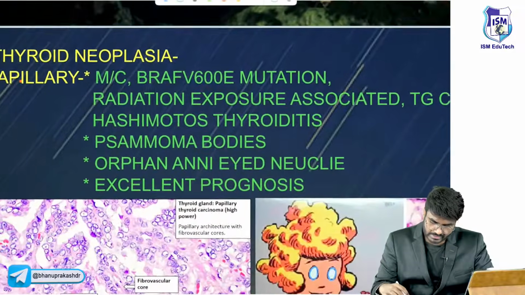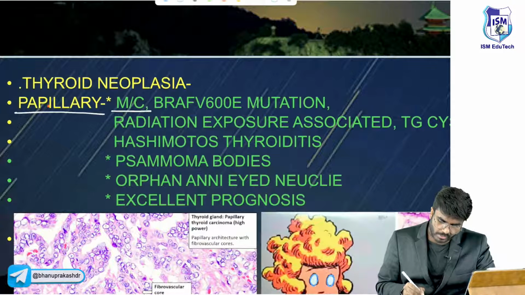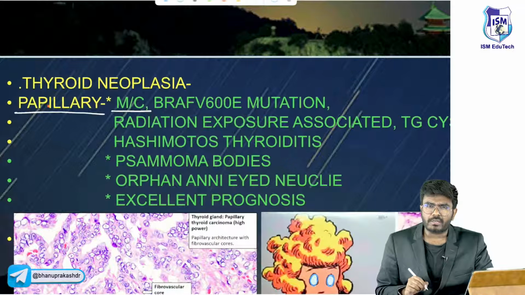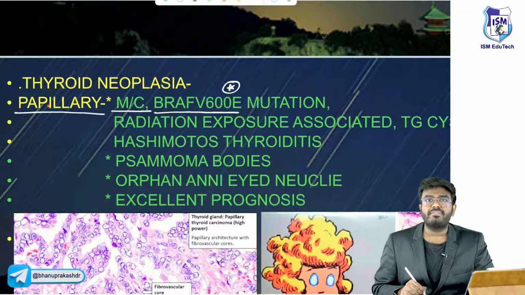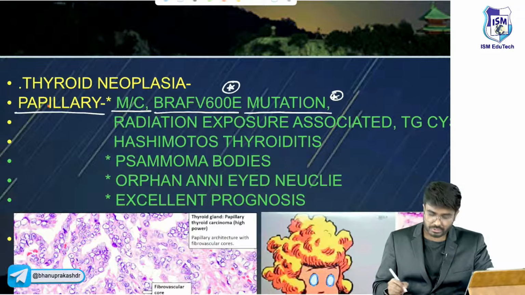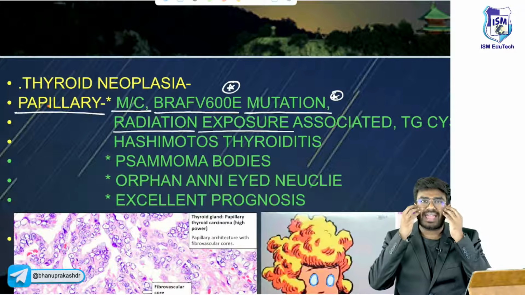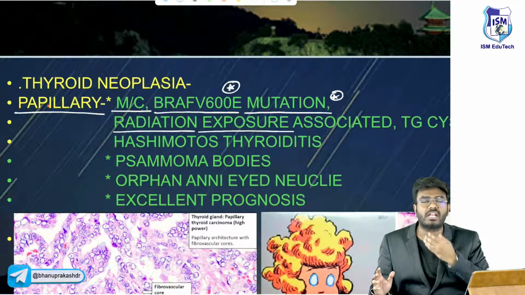Without any further delay, let's begin papillary carcinoma. The first type, the most common. Why? Because of RAS gene mutation? No. Because of GNAS mutation? No. It is because of BRAF V600E gene mutation. BRAF V600E gene mutation is going to cause thyroid neoplasia, associated with previous radiation exposure for the treatment of acne or for the treatment of some esophageal disorder or esophageal cancer.